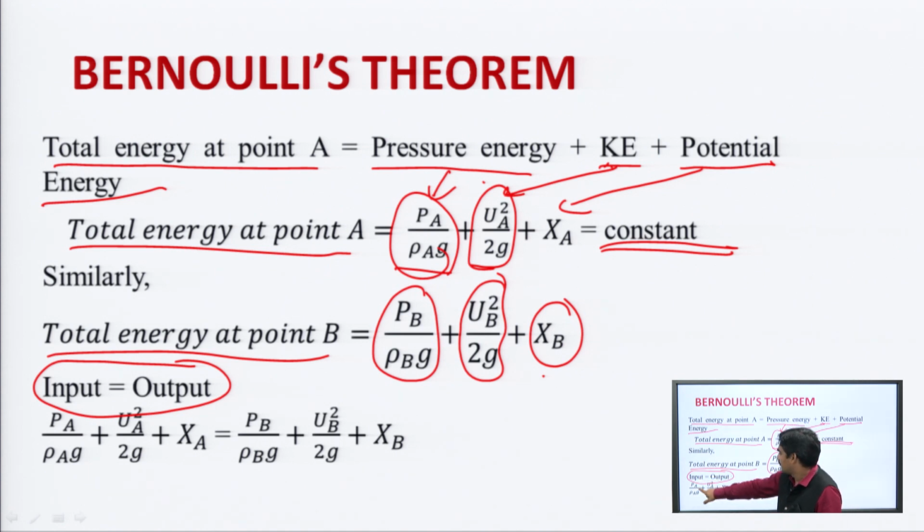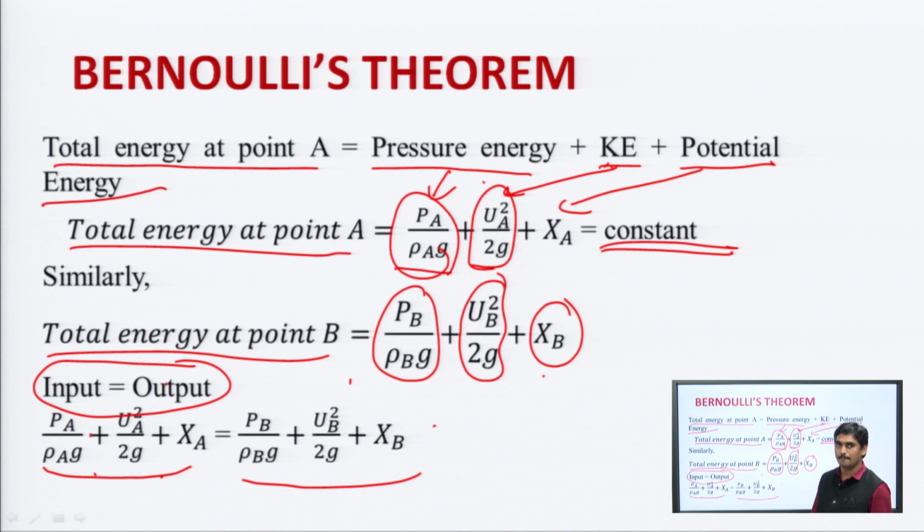That means P A by rho A g plus u A square by 2 g plus x A will be equal to P B by rho B g plus u B square by 2 g plus x B. This is input, this is output.